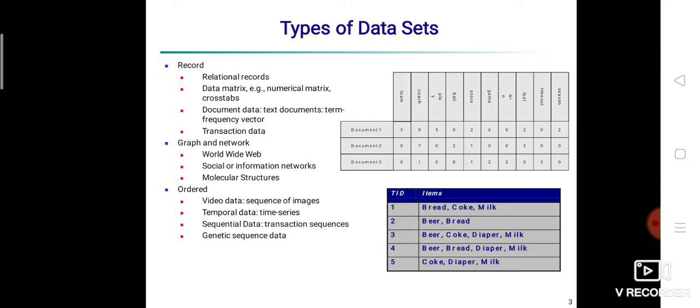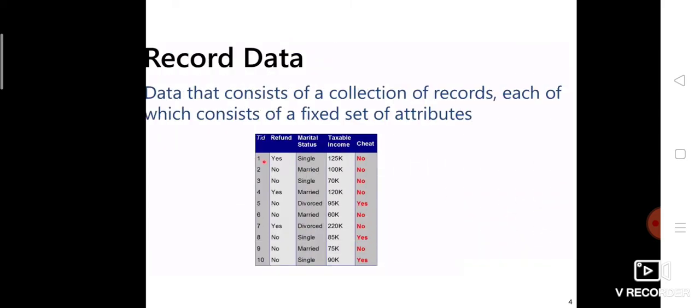So what is record data? Data that consists of a collection of records, each of which consists of a fixed set of attributes, is known as record data. We always represent such data as a table, or a database table, or spreadsheet or something like that.